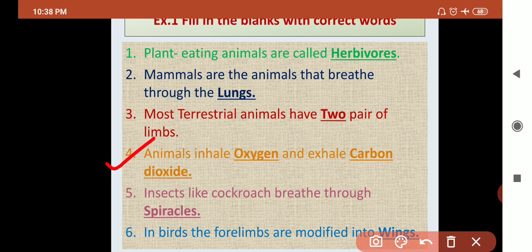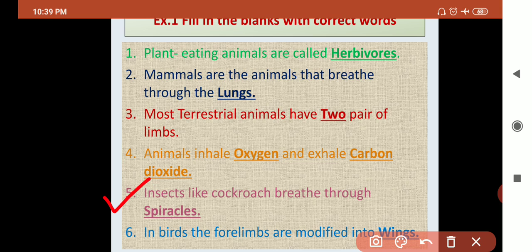Question number 4. Animals inhale dash and exhale dash. Inhale means to take inside and exhale means to release out. Okay, so animals can breathe. How do they breathe? With the nose, with the gills. But what is the process? They inhale oxygen and exhale carbon dioxide. Okay, see again, read. Animals inhale oxygen and exhale carbon dioxide.